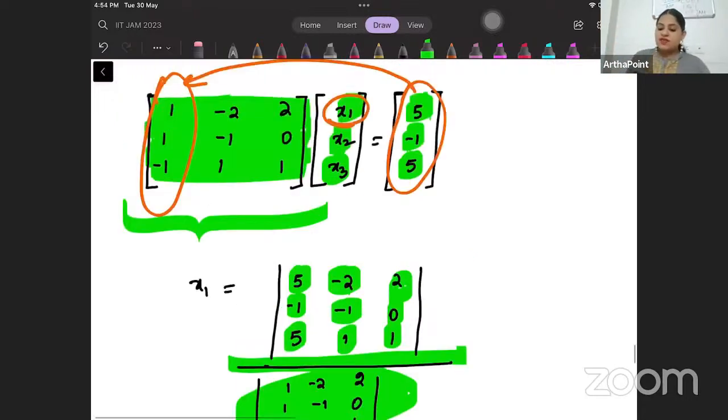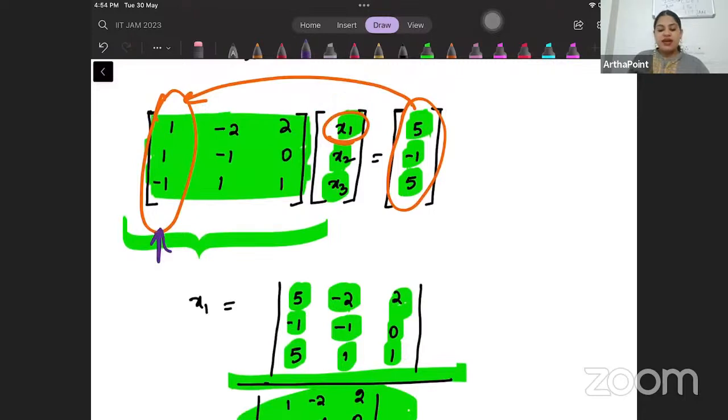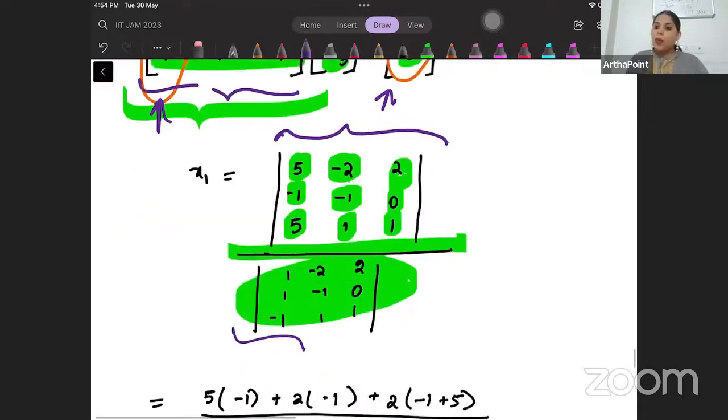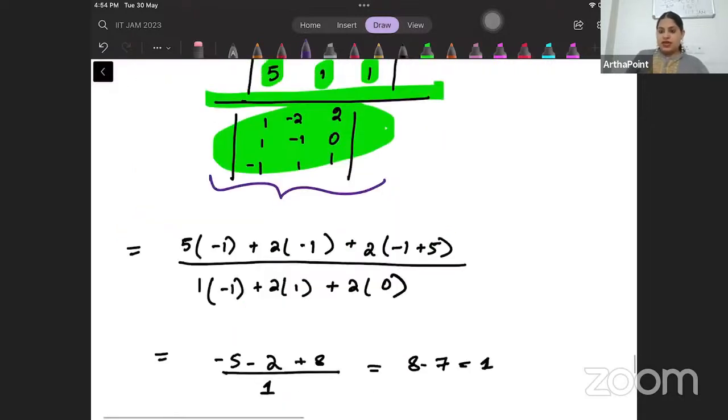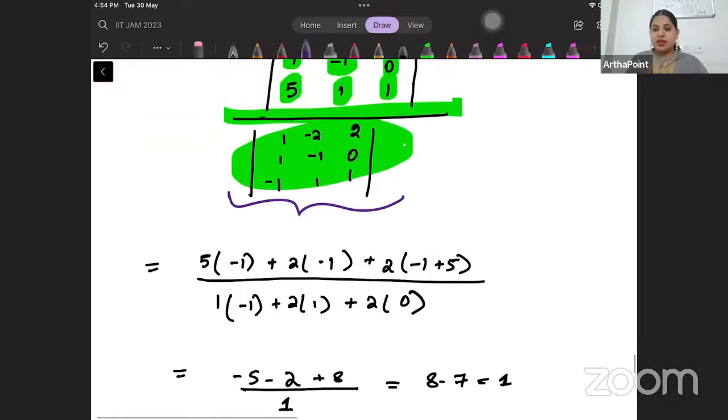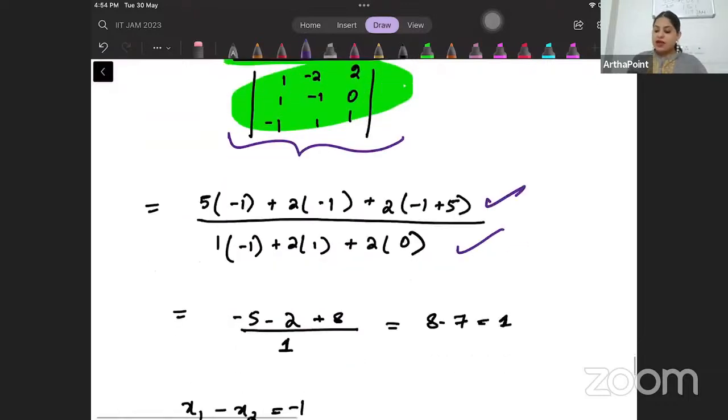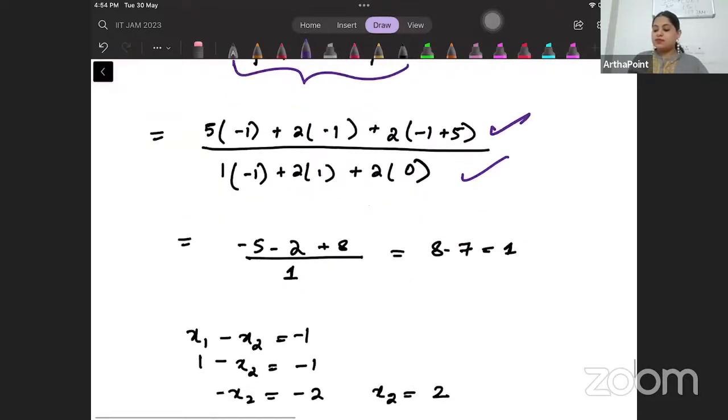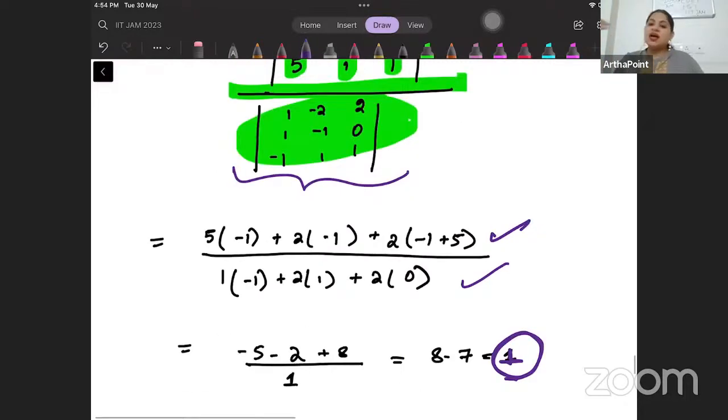So you replace the first column with this, write the numerator determinant, and then the denominator determinant. When you solve for the determinants, you will get the value of x1 as 1.